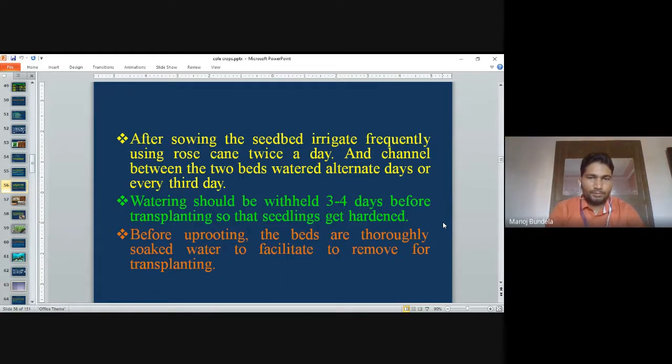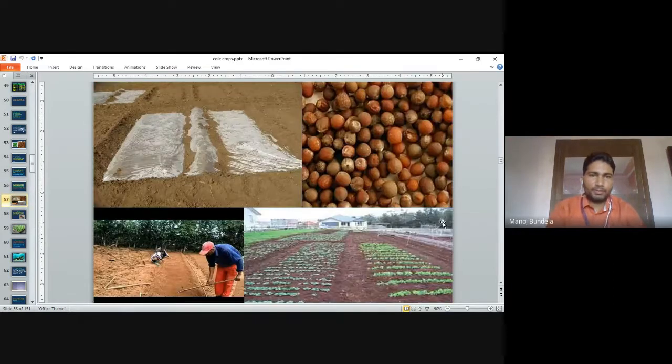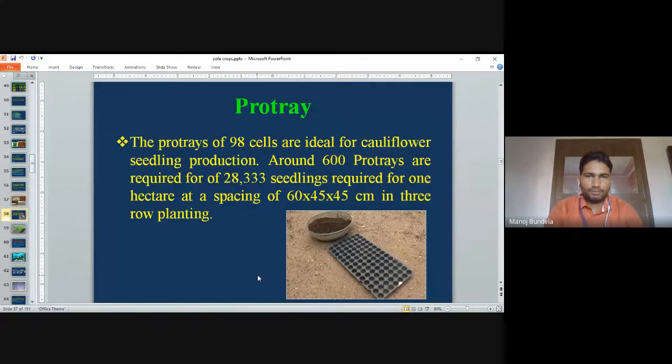Before uprooting, the plant beds are thoroughly soaked in water so that we can easily remove the plants. So this is the nursery bed preparation. We prepare the raised bed, we cover the beds with polythene, and when the plants start emerging, at that time we have to remove the polythenes.